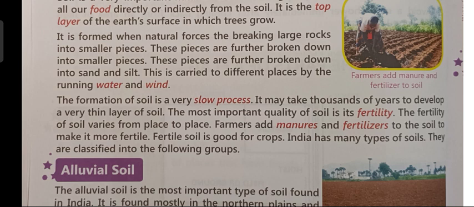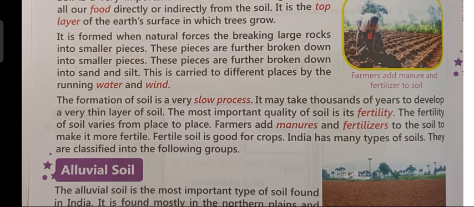Now, children, the process of soil formation is very slow. It takes many years for large pieces of rocks to break into fine particles. That is why, children, it takes thousands and thousands of years to make a very thin layer of soil. Now, children, the most important quality of the soil is its fertility.